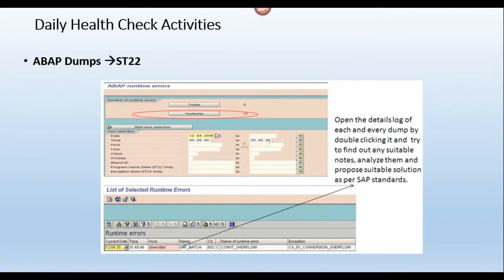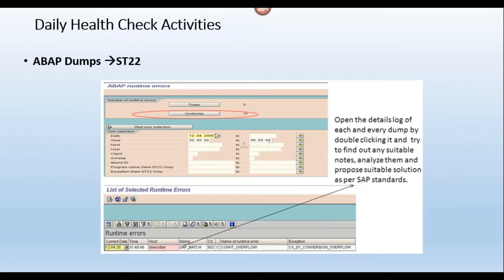ST22 ABAP dumps. What is meant by ABAP dumps? Program errors. ABAP program errors, not only program errors, like any memory related issues, program related issues, coding related issues, so all types of issues.